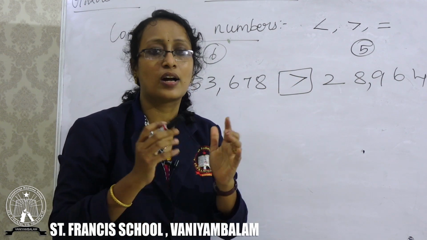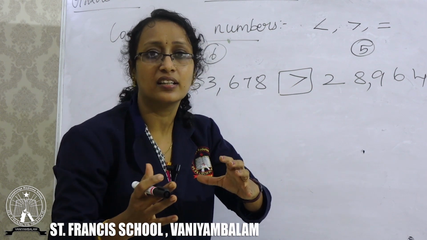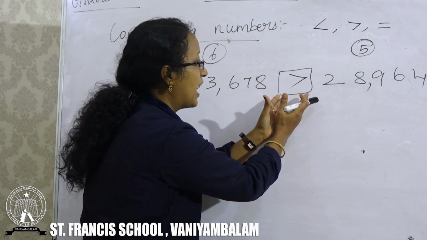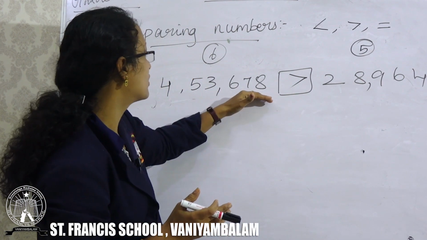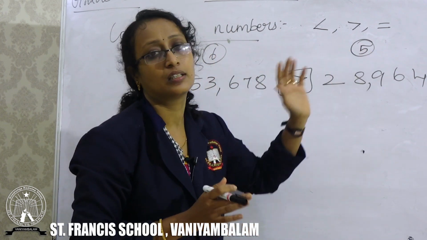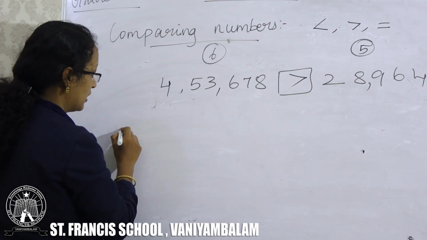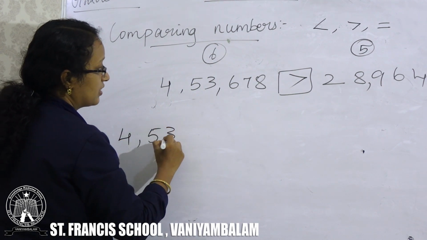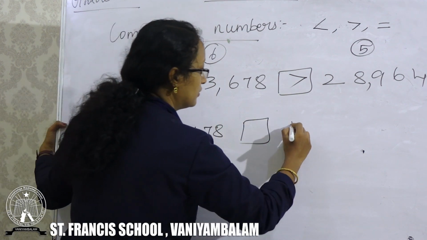First condition is you have to check the number of digits. If the number of digits are different, you can conclude the answer by checking the number of digits. Here the number of digits is 6 and here the number of digits is 5. So 6 is greater than 5. Suppose you have the same number of digits. I am going to take the same number on the left hand side and the right hand side.